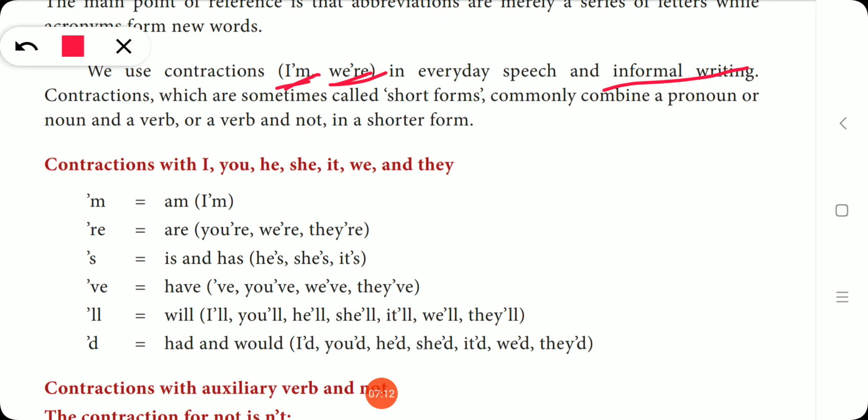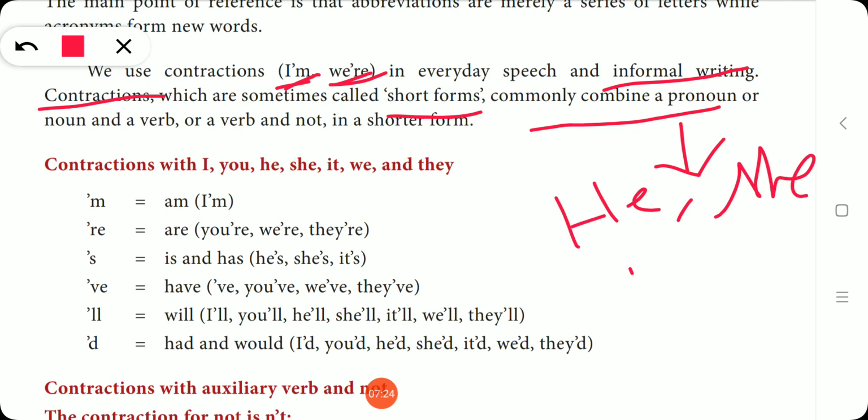So sometimes we call contractions short forms, which commonly combine a pronoun. So what is a pronoun? Pronouns are used instead of a noun. For example, he, she, it, we, they. These are all pronouns. Do you know what a noun is? A naming word. And a verb? A verb is an action word.